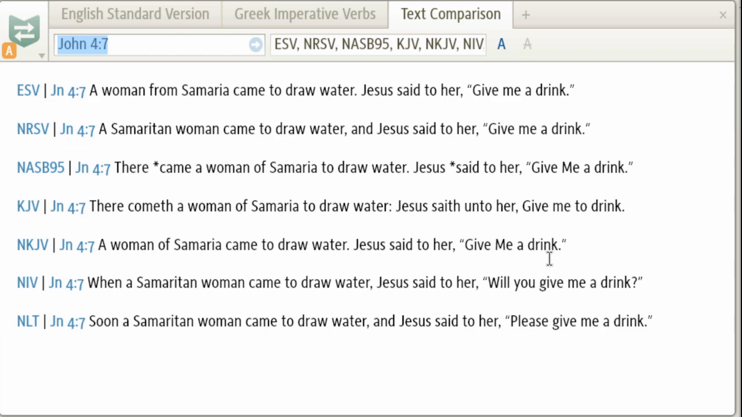But when you understand the nature of request in this context, you can understand why the NIV and the NLT translate this a little bit differently. The NIV poses it as a question, "Will you give me a drink?" And the NLT supplies the word "please," "Please give me a drink." And both of these make the nature of request more explicit than would be otherwise.